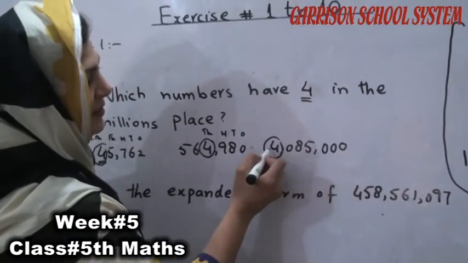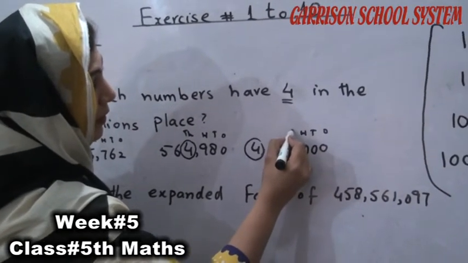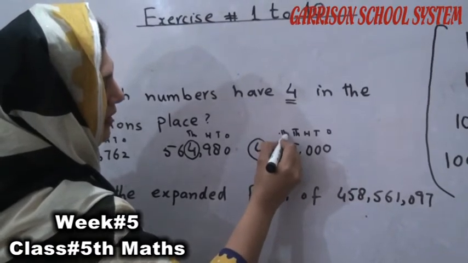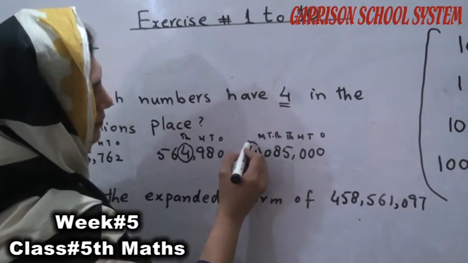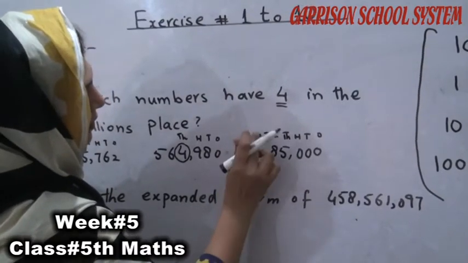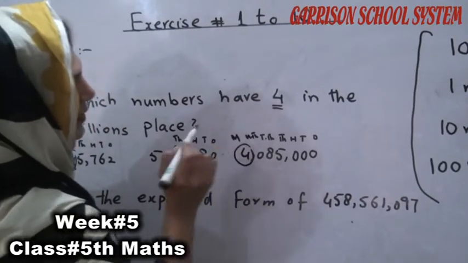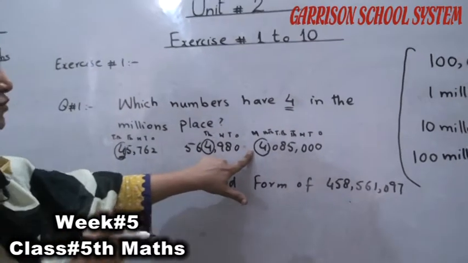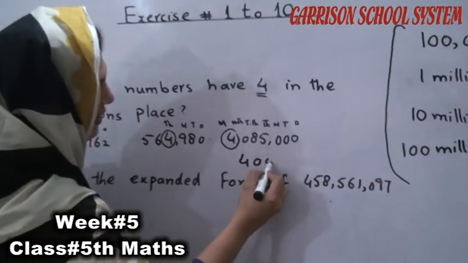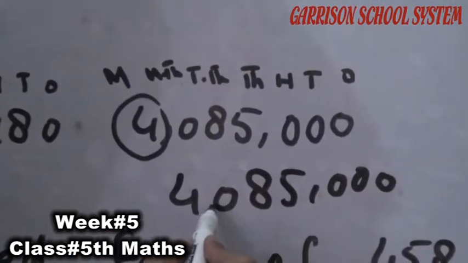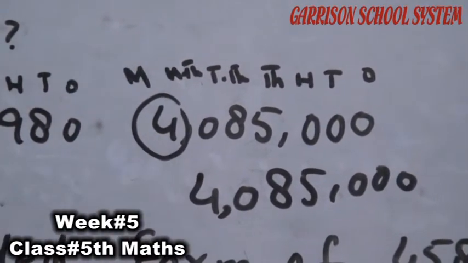1, 2, 3, 4, 5, 6, 7. Like this: ones, tens, 100, 1000, 10,000, 100,000 and million. So this is the million place. So we can easily say this is the answer, because this 4 is in the million place.